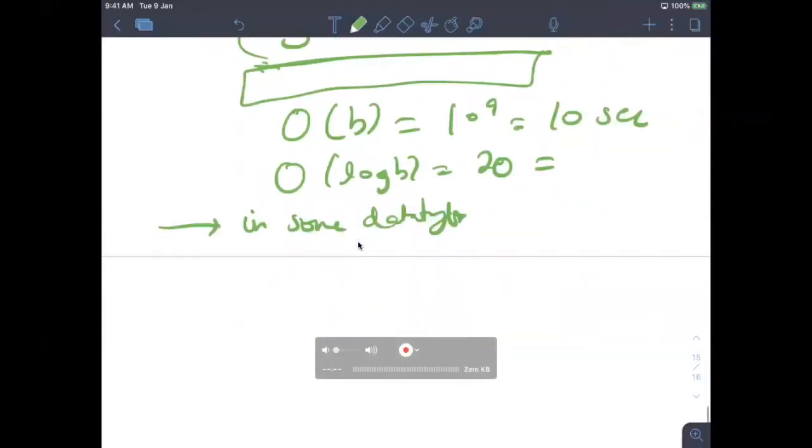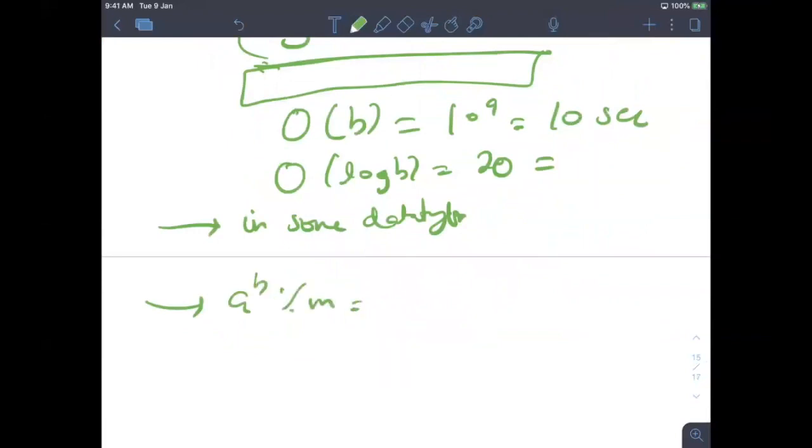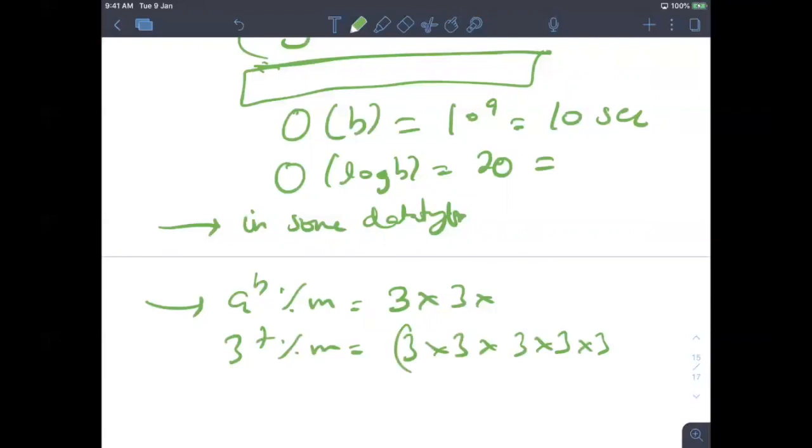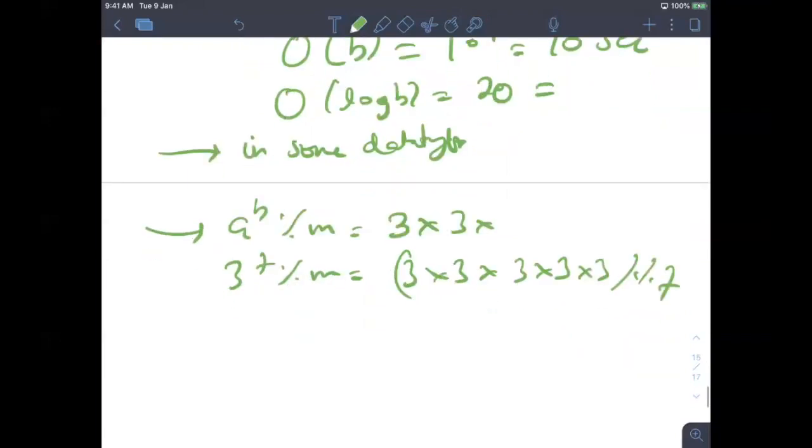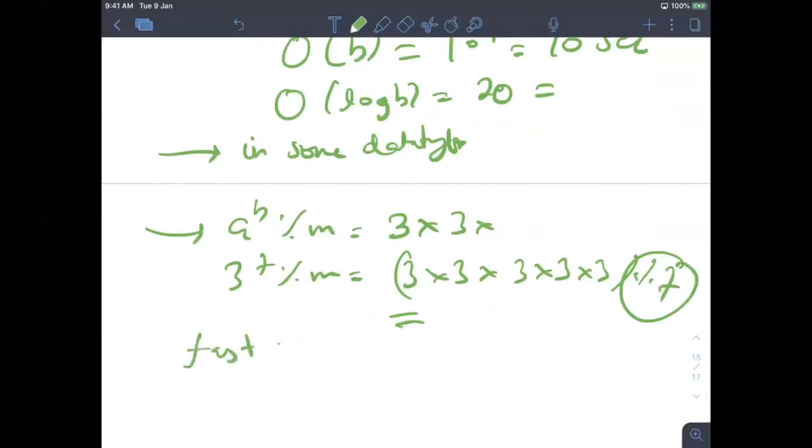If you have to calculate a to the power b mod m, you know the formula. Let's say you are calculating 3 to the power 7 mod m. In a very brute force approach, you do 3 into 3 and so on, and you can use that commutative rule that we followed in the factorial question. Similarly, you can also use mod in the fast power function.